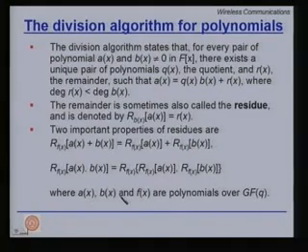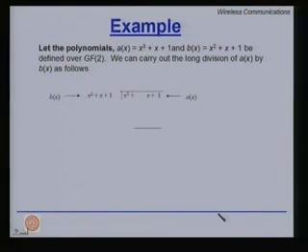Here a(x), b(x) and f(x) are polynomials over GF(q). We will use these properties later on. Let us look at an example.